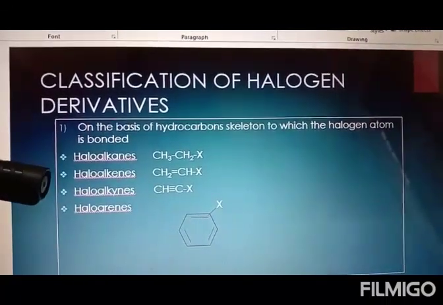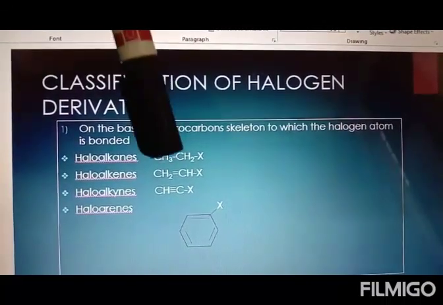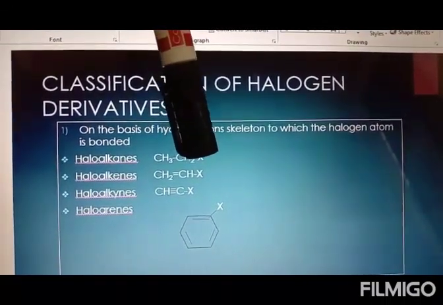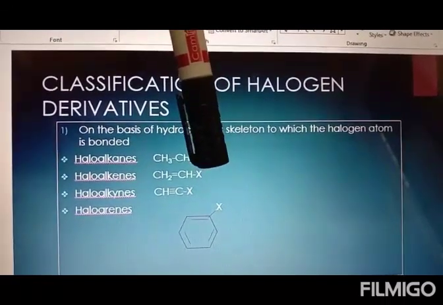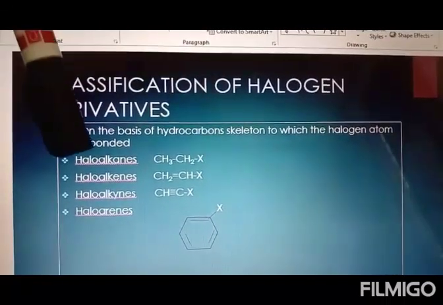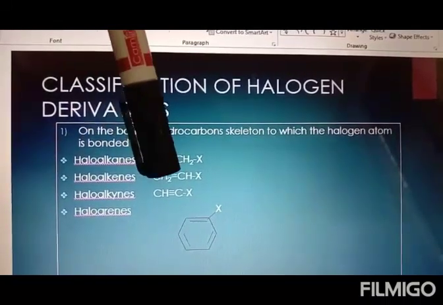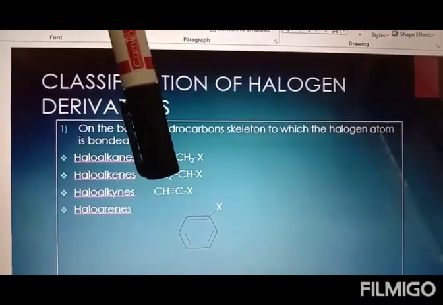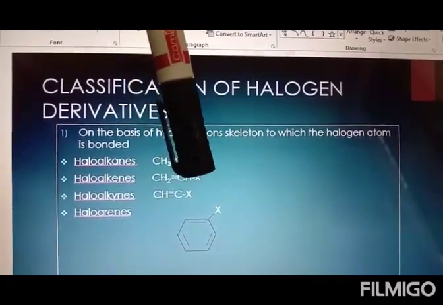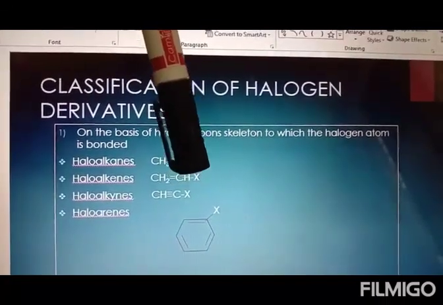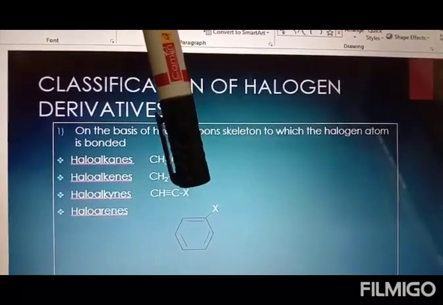In alkene, I have replaced one of the hydrogen of alkene by the halogen group. In the third one, from the alkyne family where we have carbon to carbon triple bond, again I have replaced one of the hydrogen by the halogen group.